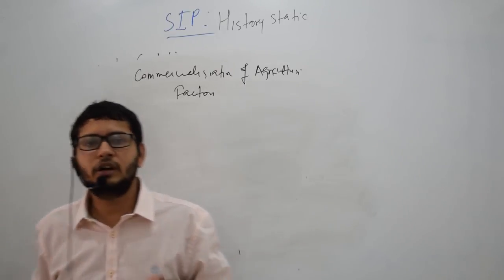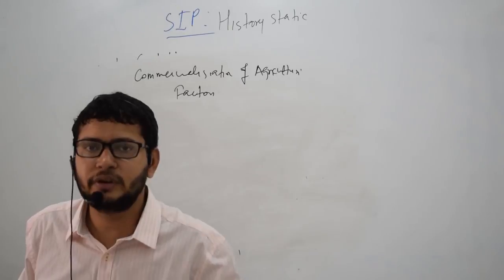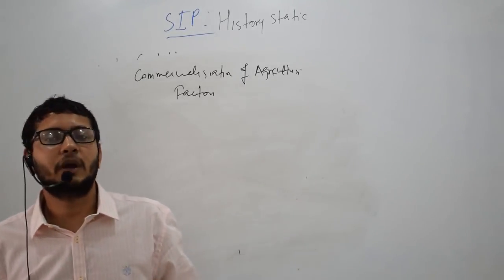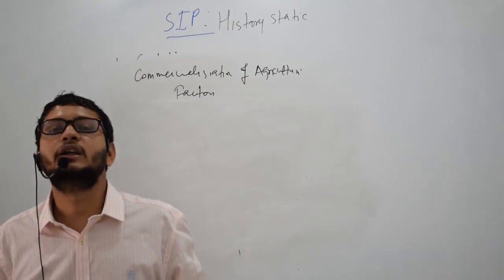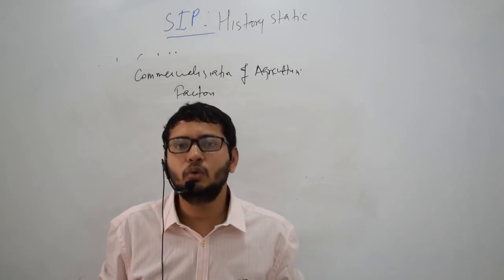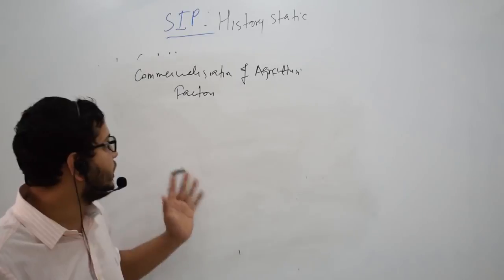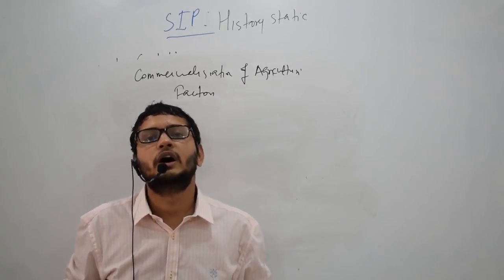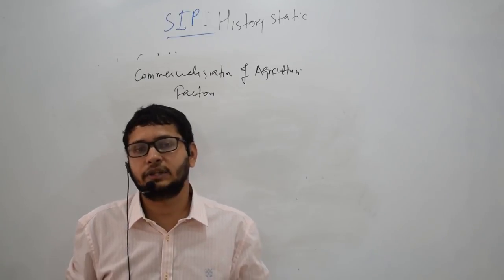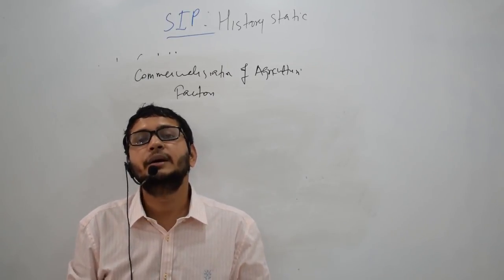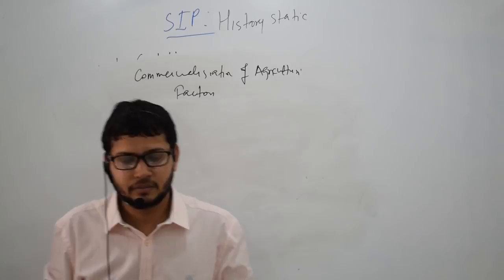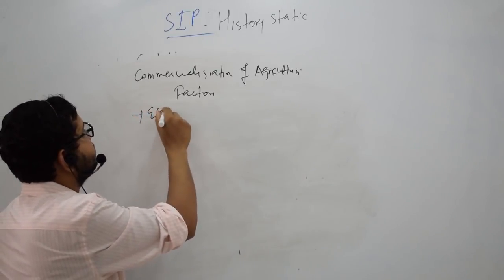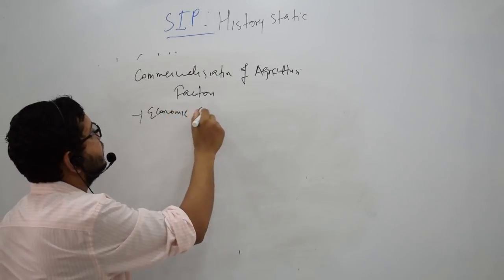Therefore, the sustenance of the industrial revolution in Britain was dependent on an adequate supply of raw materials from India. Therefore, they tried to promote commercialization of agriculture. They forced the farmers to grow cash crops, especially those crops which British industries needed. So the reason was economic colonization of India.